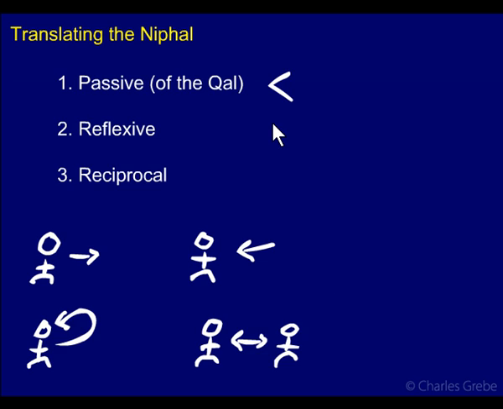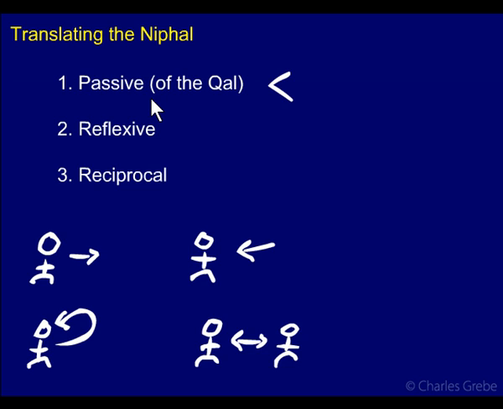Okay, we'll look at examples of each of these, but I want to say a couple things first. One is that some verbs can have any of these meanings, so it depends on the context. In some contexts it'll be passive, other contexts it'll be a reflexive, and in some contexts it won't be clear. So you have to pay attention, and sometimes it isn't that clear. Other verbs will have only one of these meanings, so it'll always be passive or something like that.